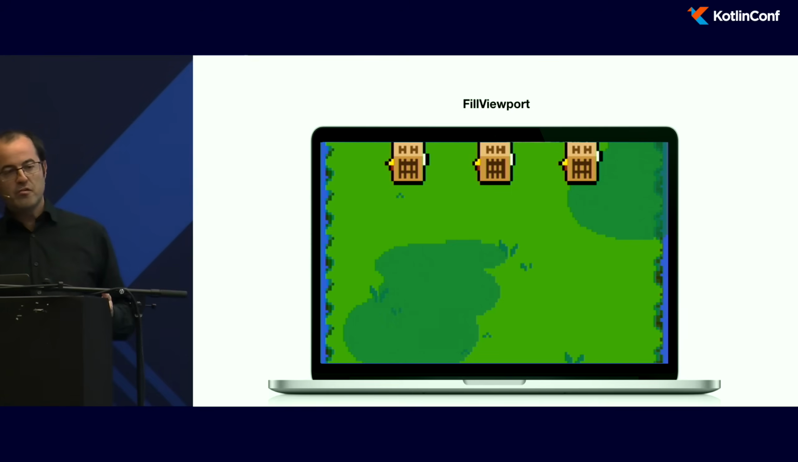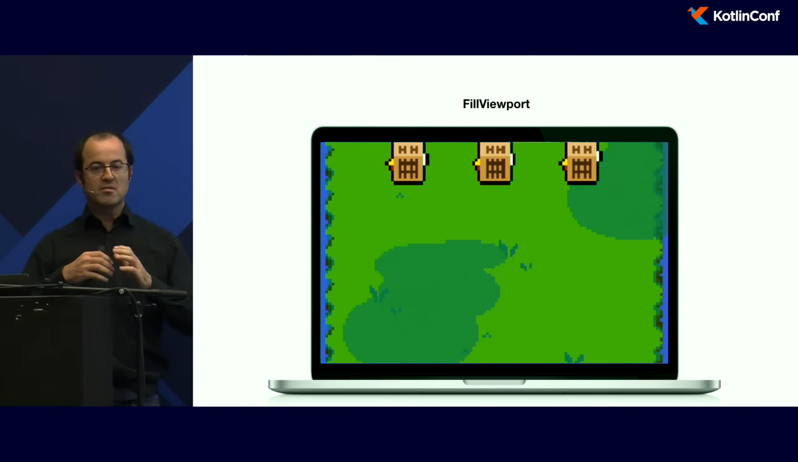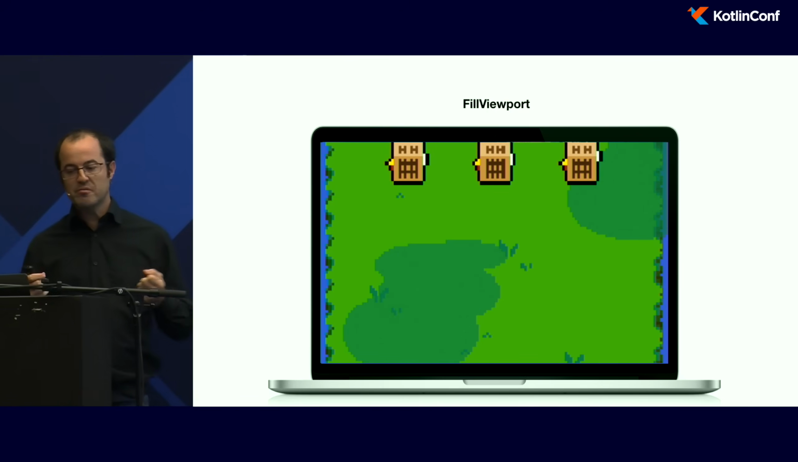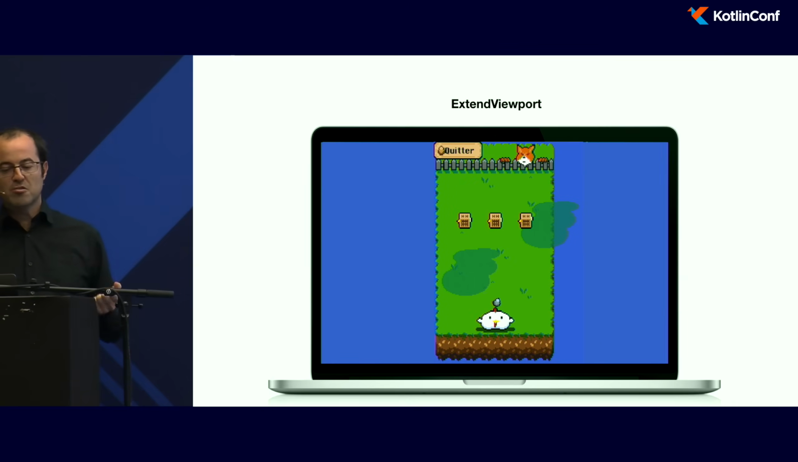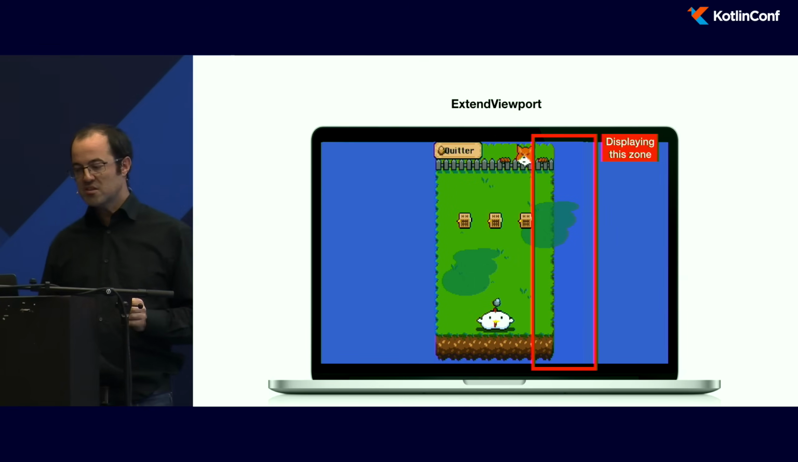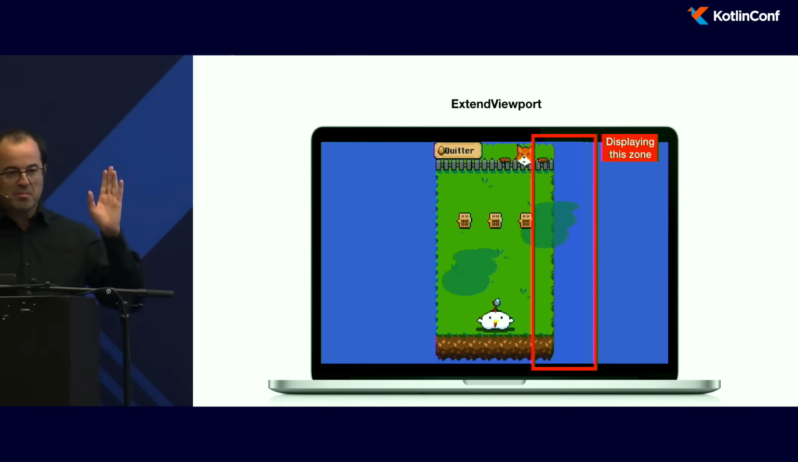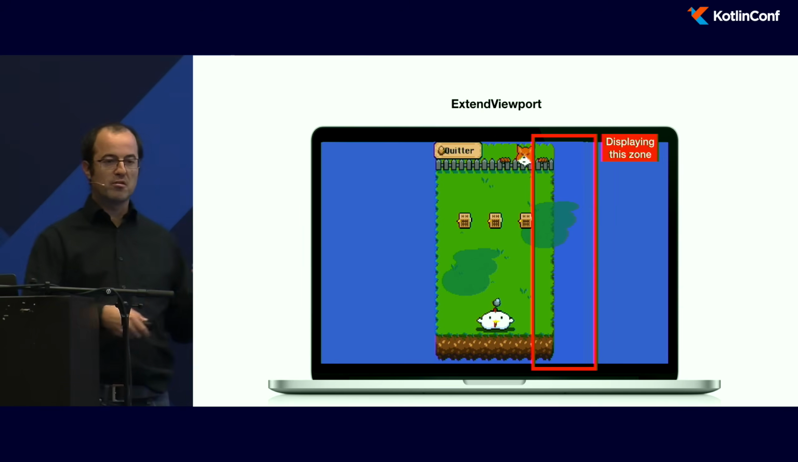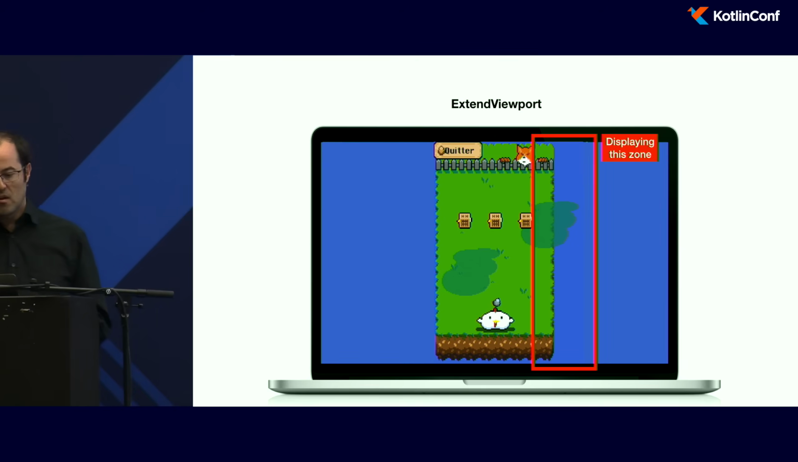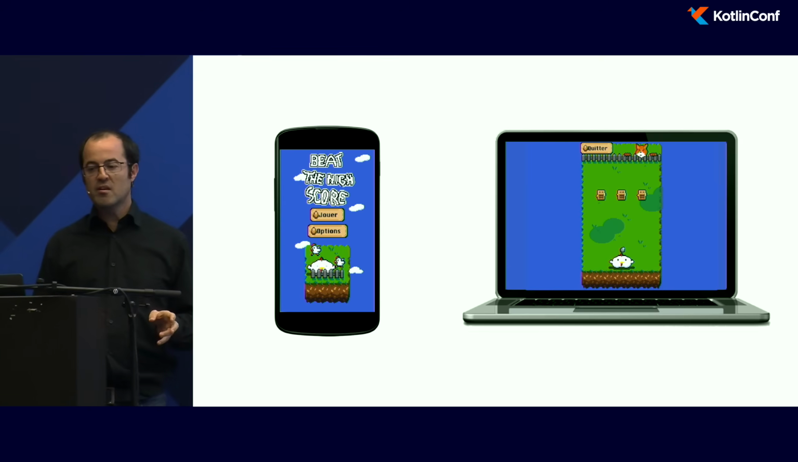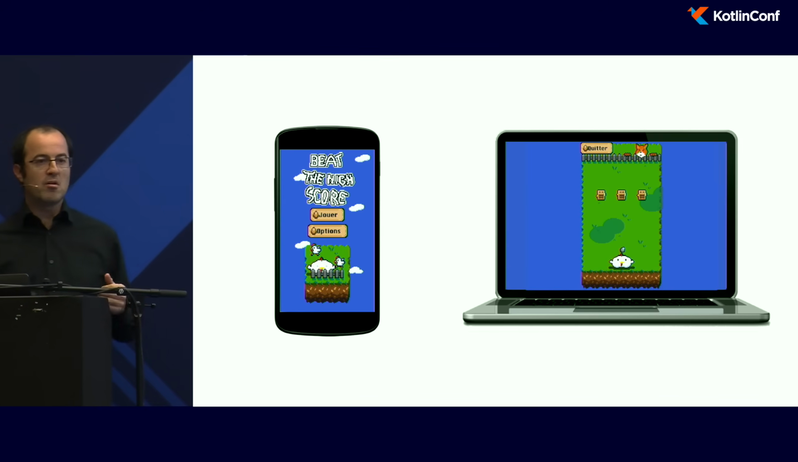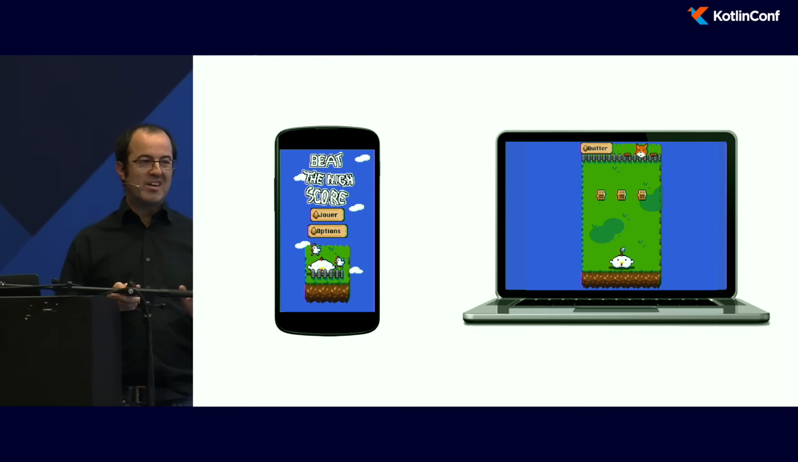You can use the fill viewport. This time you will fill the screen while keeping the ratio of your world. And the last one is the extend viewport. Just notice that on the right of the screen, the viewport displays things that weren't displayed with the fit viewport. So if you choose the right viewport for your game, you can display the same game on mobile and desktop without any specific code.